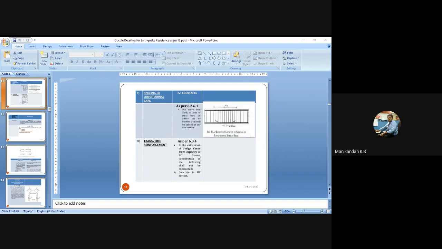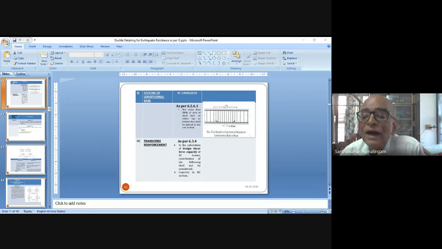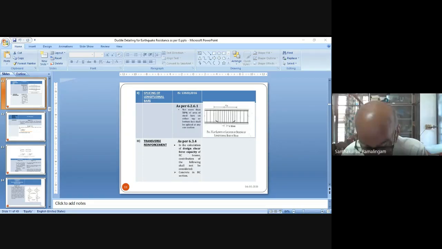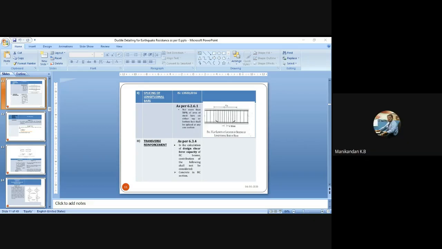Sir, I have one more doubt in 1893, sir. The latest code says that we need to consider the stiffness of infill wall by modeling an equivalent diagonal strut. Sir, but how to model this one, sir? In one direction or in both directions we have to do, but the code is not clear in that.